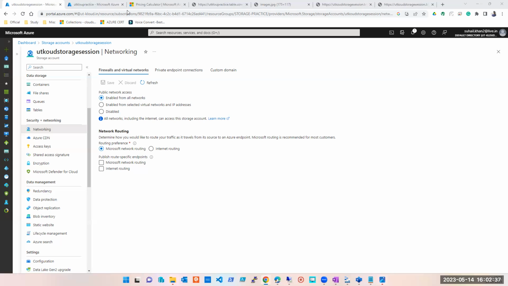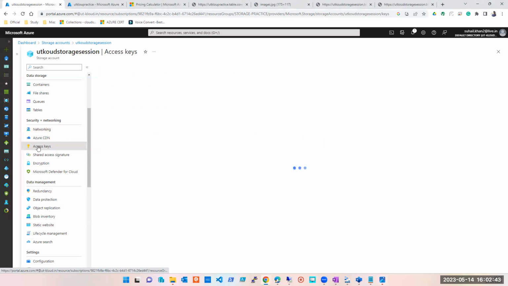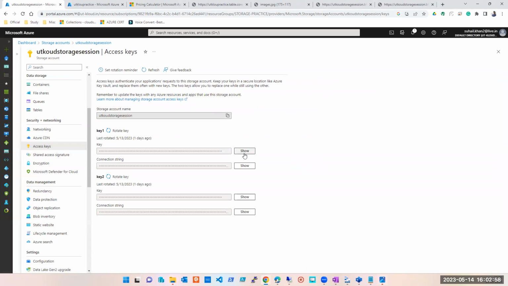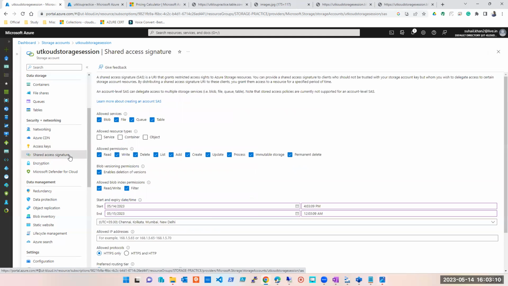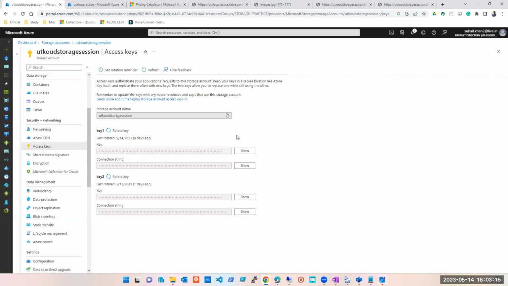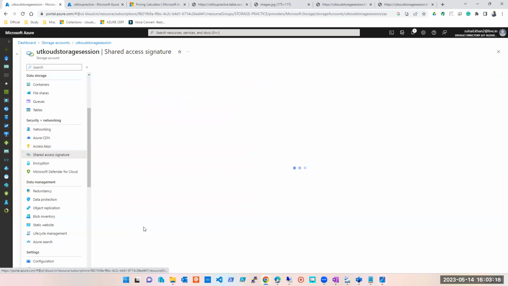मतलब एक्सेस की और शेयर्ड एक्सेस में इनका कोई म्यूचुअल रिलेशन नहीं है, ऐसा नहीं है, बिल्कुल भी नहीं है। I mean, for example, if you have generated a shared access signature key यहाँ से, ठीक है, you have generated this and I have given it to you, you are using it, I did not change anything here, but if I come here and I rotate this, तो आपका वो shared access वाला signature भी चला गया, वो बना है इसके बेस पे, somewhere it is also connected in the background, I completely isolated नहीं है ये, so if you don't change anything but you come here and change this one, तो आपका वो access भी चला गया। If you have changed this, आपको इसको फिर से आके जनरेट करना पड़ेगा यहाँ पर।